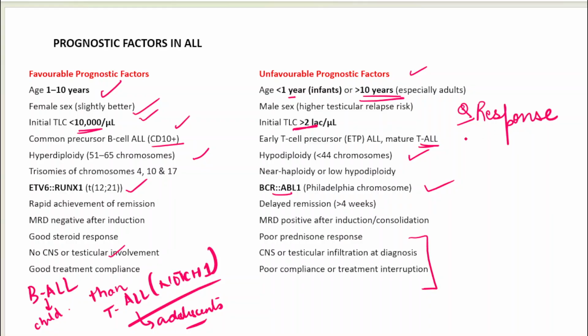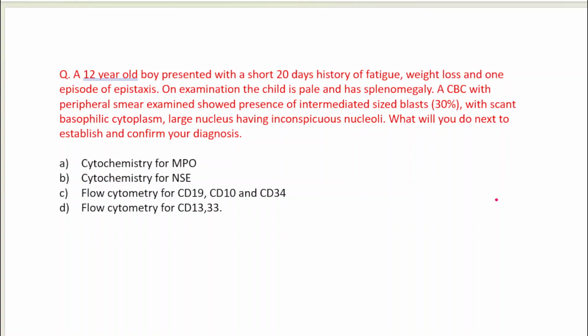If the patient is responding well to therapy, the counts are going low, it is the best prognostic factor. So this is the best prognostic factor that you have. By this we have covered, I think, most of the questions that can come on this topic. Once we have done the AML also, I'll try to bring in more questions from acute leukemia that will help to differentiate.